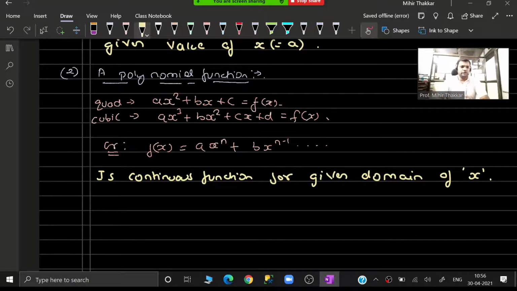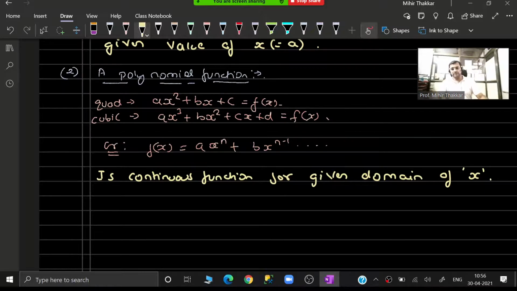Now what is the meaning of domain? Domain is nothing but the set of values which may be specified. Like in the previous case, I had taken x greater than 2, or x lesser than 2, or x equal to -3, or x equal to 4. This is called the domain of x. So the polynomial function is said to be continuous if it lies inside the given domain or in the given range of the possible values.